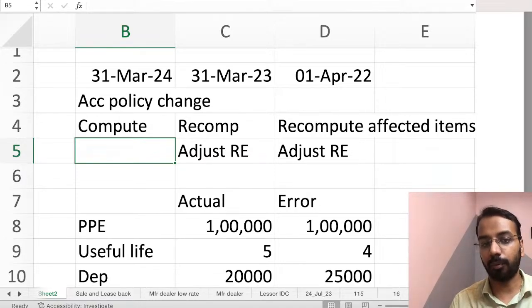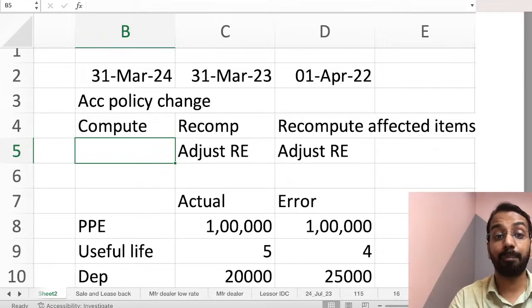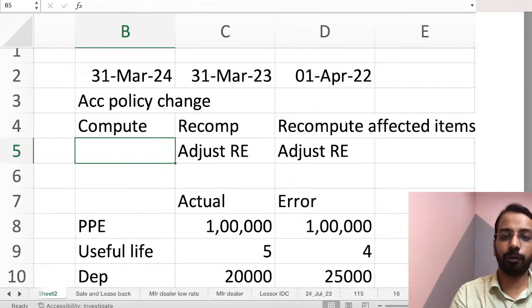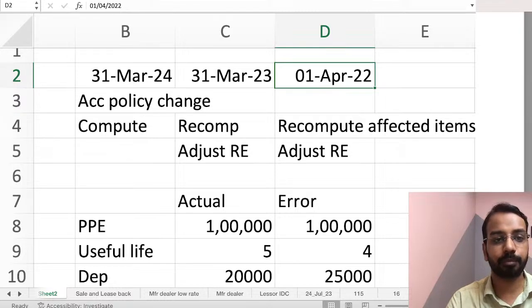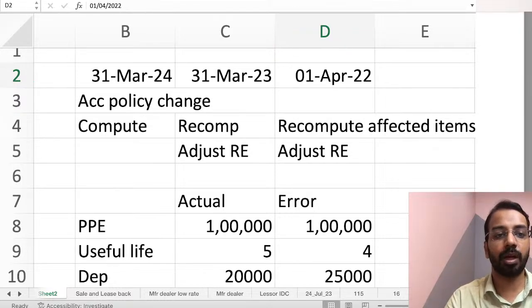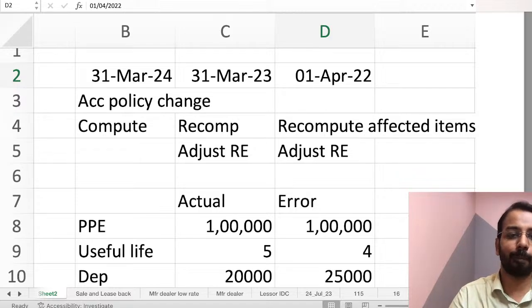Okay, so not only the current period, the previous period closing financial statements and the opening balance of the previous period reported, you will present 3 balance sheets. If you have prepared, let us say, one more balance sheet, 31st March of 22, then opening balance of 1st of April of 21, that has to be adjusted. So as per Ind AS 1, you have to present a third balance sheet as at the beginning of the previous year if it applies accounting policy changes retrospectively.